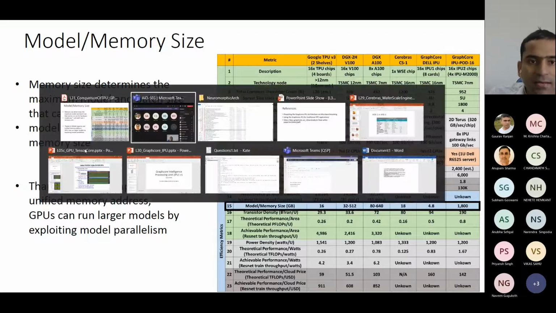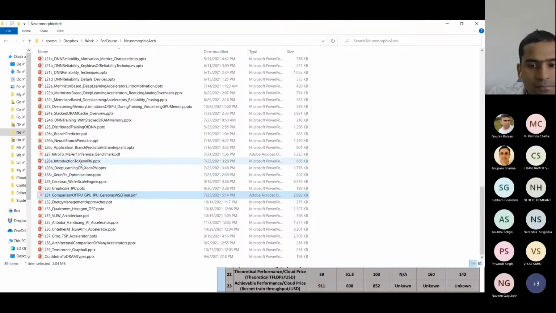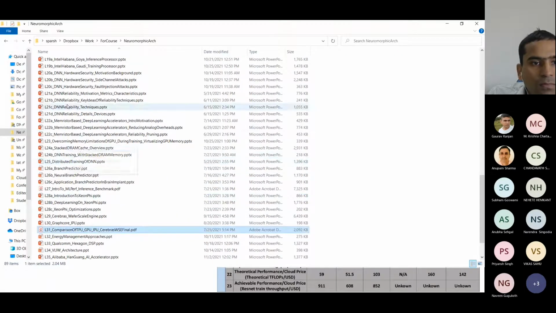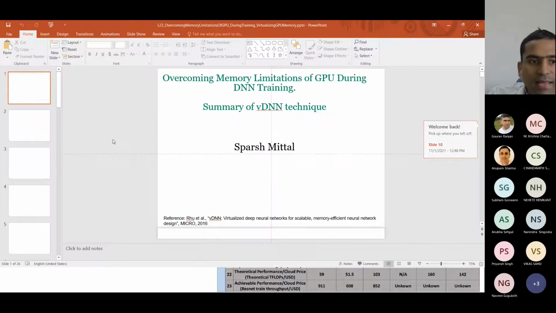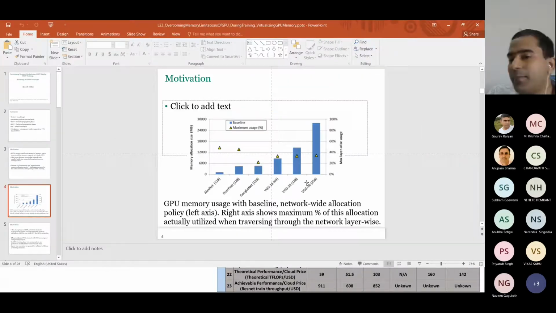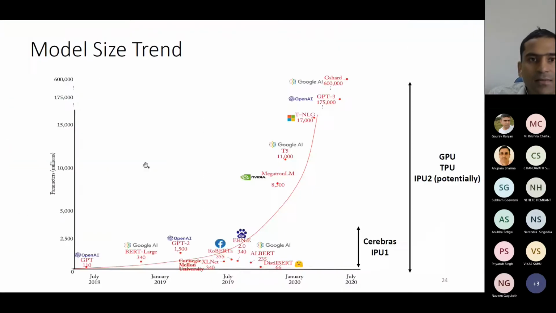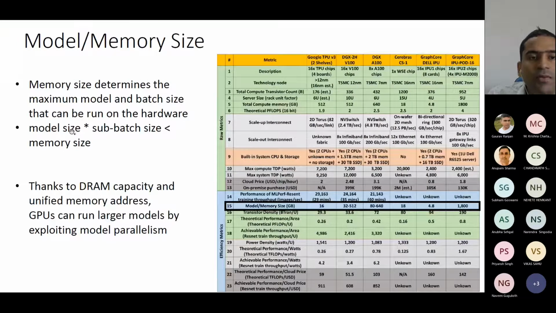We saw this point here. You remember, right? If we have a higher batch size or sub-batch size, if we go to 256, then our memory consumption increases. If we are at 128, our memory consumption is less. So we should have as high a memory size as possible, and our model size should be less.